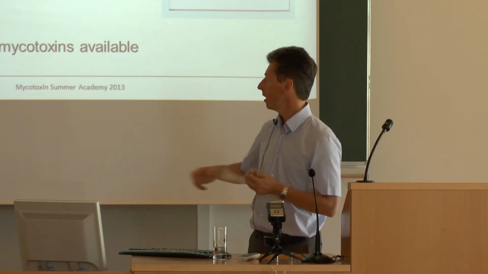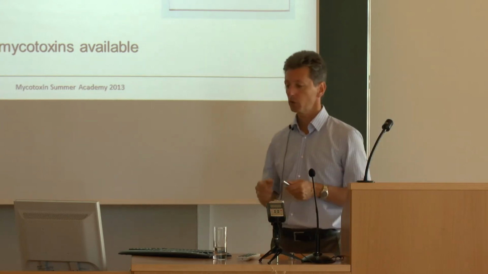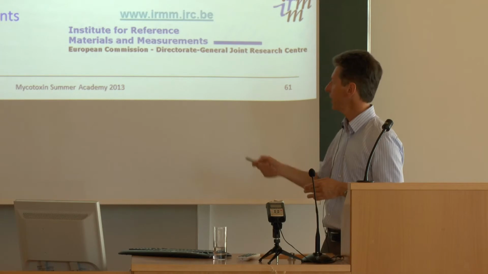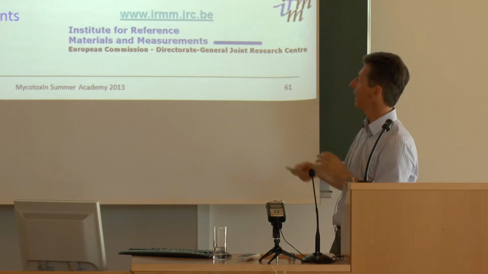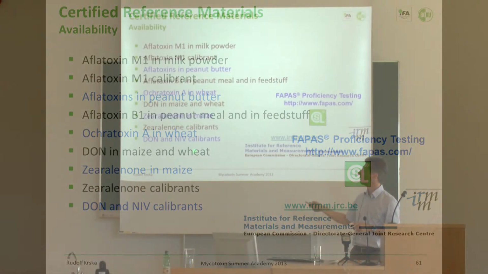Nowadays there are 12 certified reference materials for 6 mycotoxins available, mainly through the IRMM, the Institute for Reference Materials and Measurements in Geel, but also from FAPAS in York. So you've got aflatoxins in milk powder, and as a calibrant in peanut butter. We've got ochratoxin A in wheat, DON in maize and wheat, zearalenone in maize, zearalenone calibrants, and also DON and nivalenol calibrants.